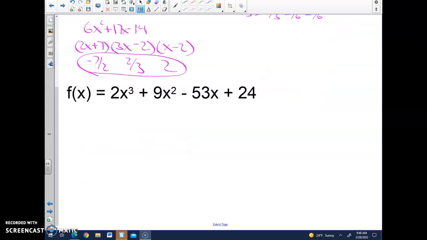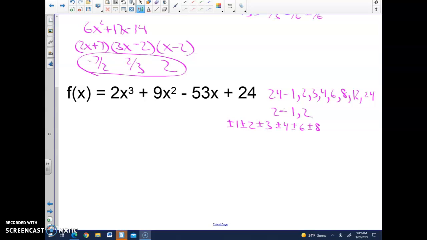The second one, I have to get my list of factors again. 1, 2, 3, 4, 6, 8, 12, and 24. My factors of 2 are simply 1 and 2. So, plus or minus 1, plus or minus 2, plus or minus 3, plus or minus 4, plus or minus 6, plus or minus 8, plus or minus 12, plus or minus 24. Every factor of 24 is a possible solution. And now all those factors over 2. 1/2, 2 over 2 is 1. 3/2, 4 over 2 is 2. We already have it. 6 over 2, 8 over 2, 12 over 2, 24 over 2. We already have those numbers.